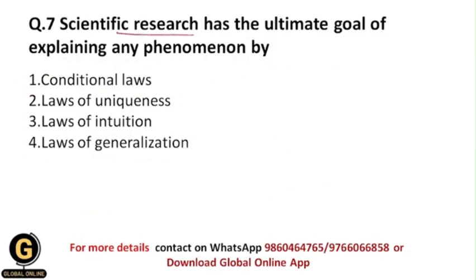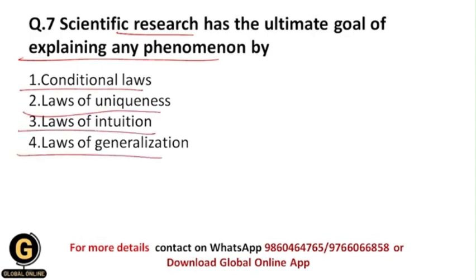Scientific research has the ultimate goal of explaining any phenomenon by... whether it is conditional laws, laws of uniqueness, laws of intuition, or laws of generalization. So basically students, scientific research has the ultimate goal of explaining any kind of phenomenon by the laws of generalization. Why is this?